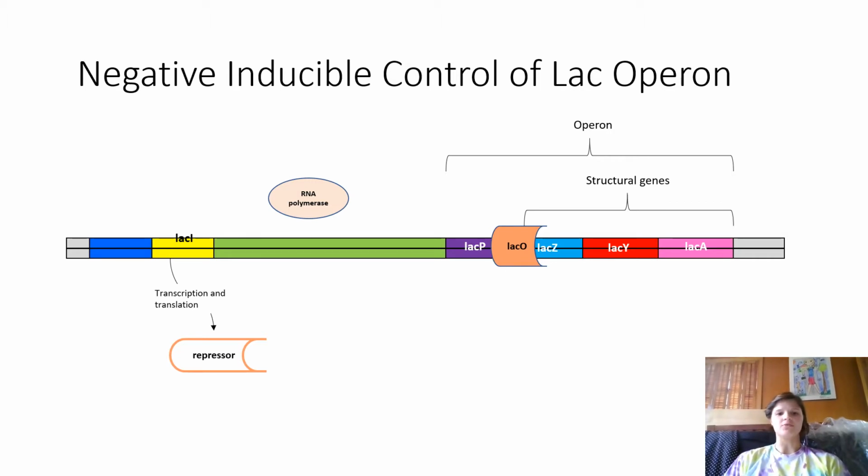These genes include the lacI regulatory gene that codes for the repressor, the lacP promoter, which binds to RNA polymerase to allow transcription, the lacZ gene that makes beta-galactosidase, the lacY gene that makes permease, and the lacO operator that interacts with the repressor. The lac operon is controlled through negative inducible control.